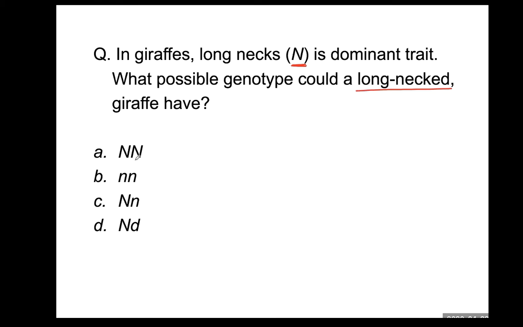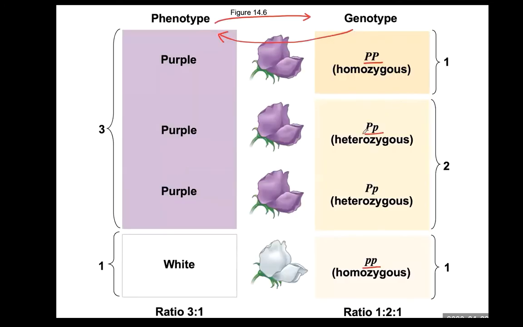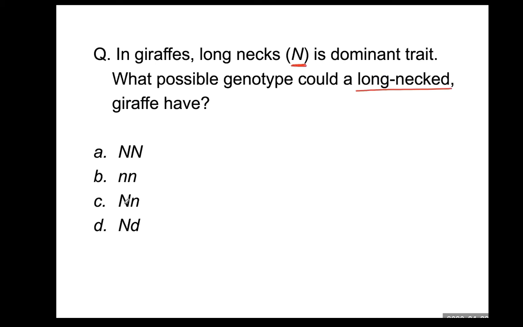So this and this okay. But if long neck is large N, then small n will be short neck. And at least if you carry one uppercase letter, that also shows the dominant phenotype. So large N, small n, and large N, large N will both show long neck. And this one will show short neck.